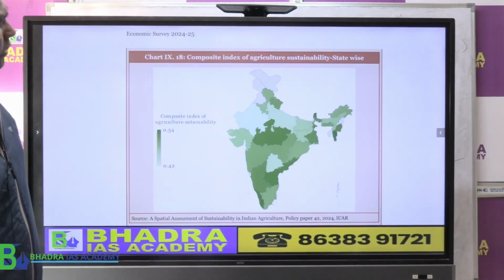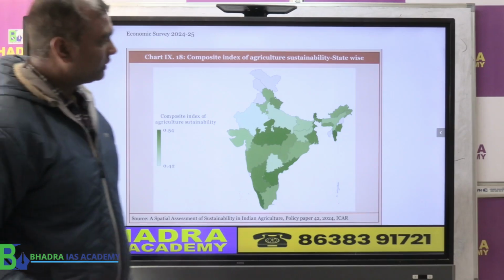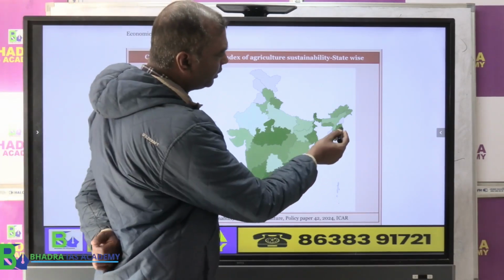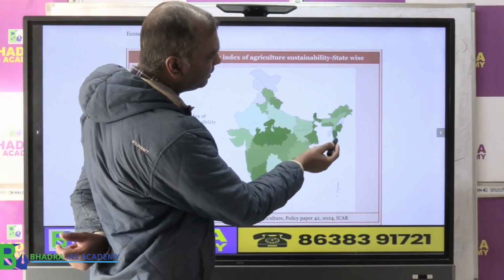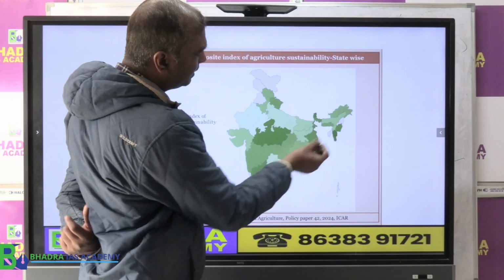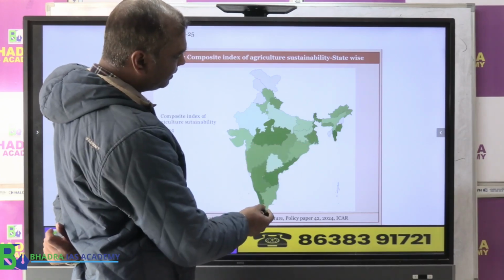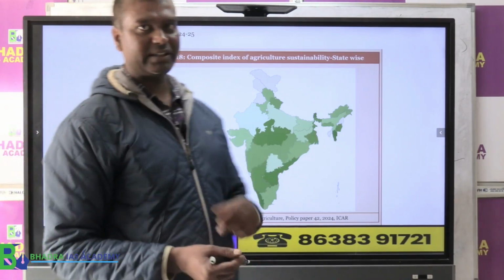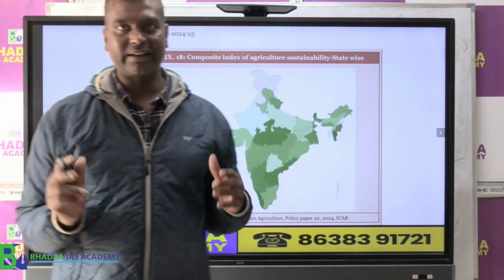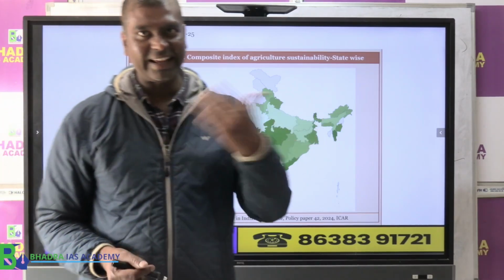The economic survey has given an interesting map also. The dark green color, like Mizoram and Manipur, also West Bengal, Madhya Pradesh and Kerala, are the states which have sustainable agricultural practices, whereas for Assam you see the color is fading.